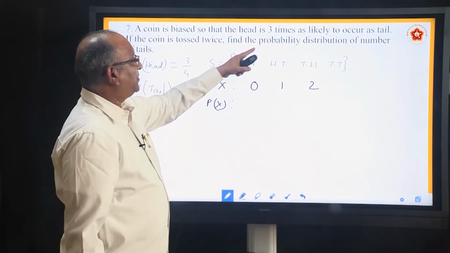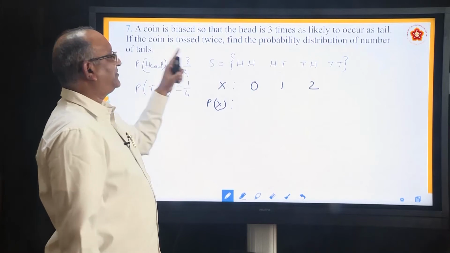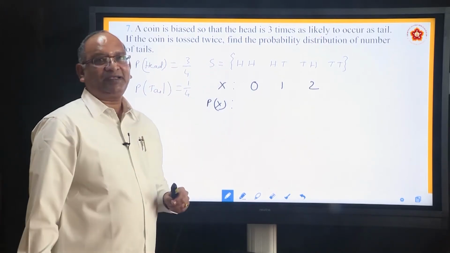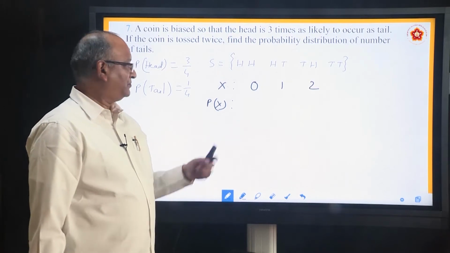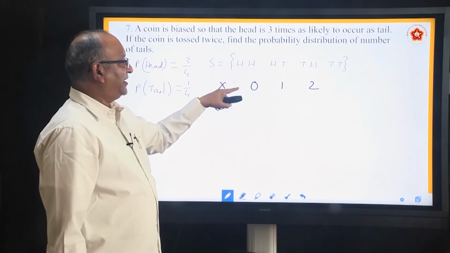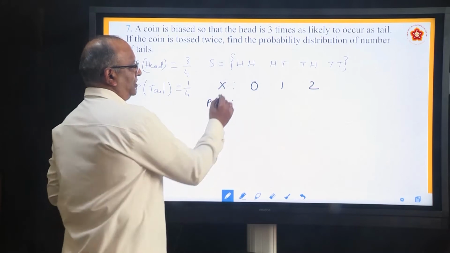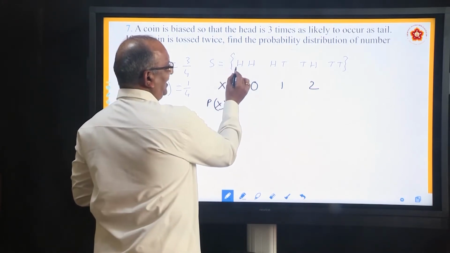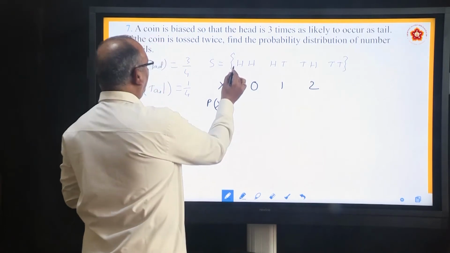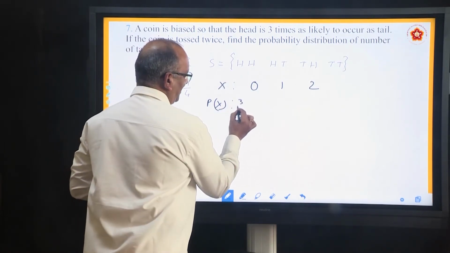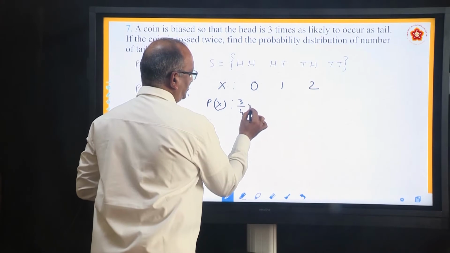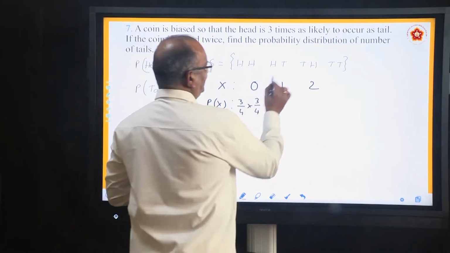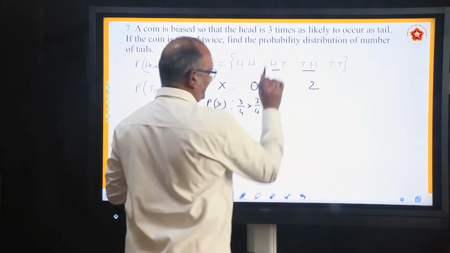So, what is the probability of getting 0 tails? Remember, he said probability distribution of number of tails. In the first case, the variable takes value 0. To get 0 tails, we are actually getting head and head. What is the probability of getting head? It is 3 by 4. Second one also 3 by 4. Coming to 1, 1 means in this and this both are there.